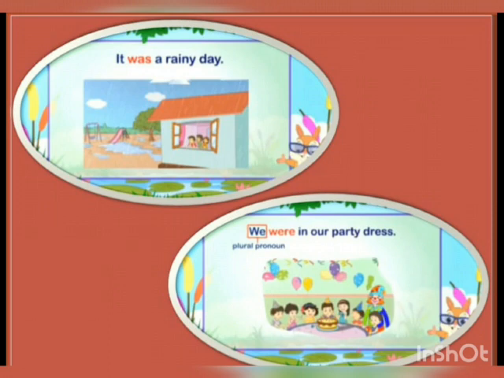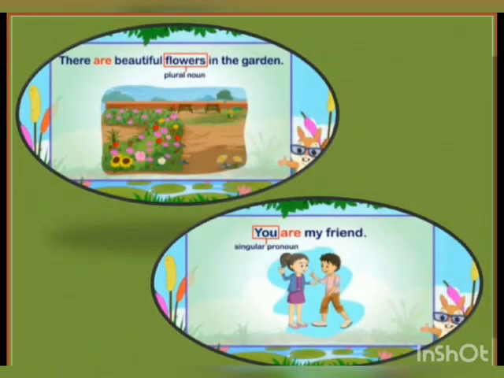Next sentence. We were in a party dress. Now, we is a plural pronoun. And for we, that is a plural pronoun, we use the linking verb were. W-E-R-E, were, is the linking verb we use for a plural pronoun, to show something that happened in the past. Next sentence.